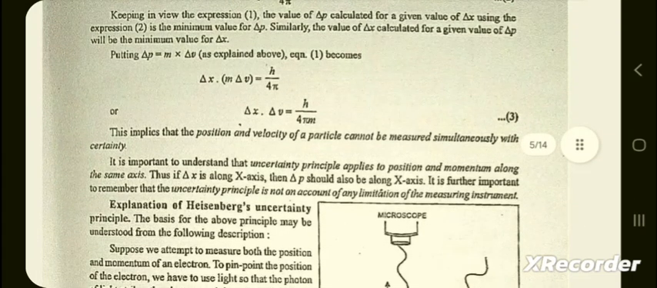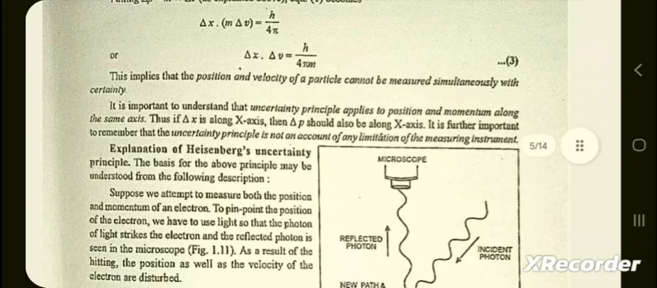This implies that the position and velocity of a particle cannot be measured simultaneously with certainty. It is important to understand that the uncertainty principle applies to position and momentum along the same axis. Thus, if delta x is along the x-axis, then delta p should also be along the x-axis. It is further important to remember that the uncertainty principle is not an account of any limitation of the measuring instrument.